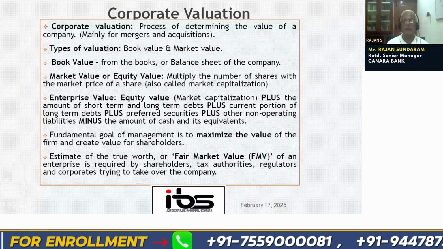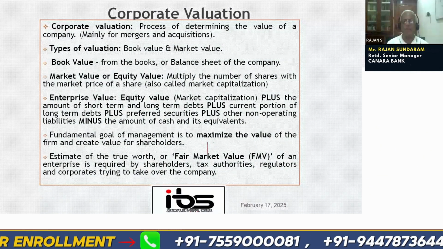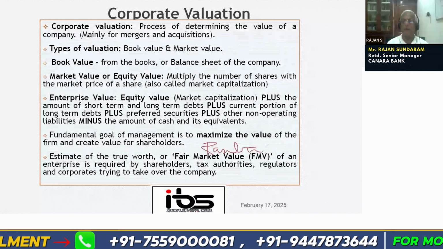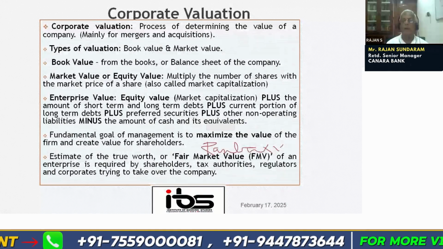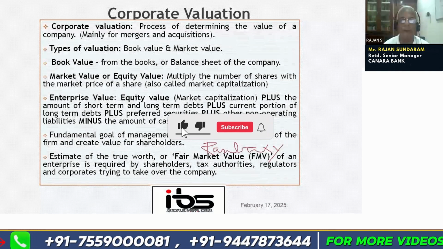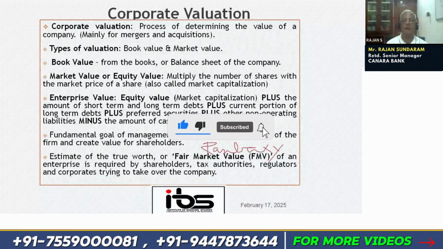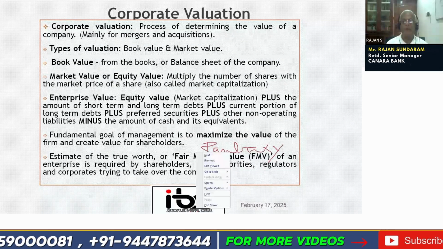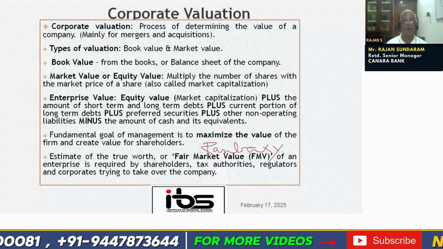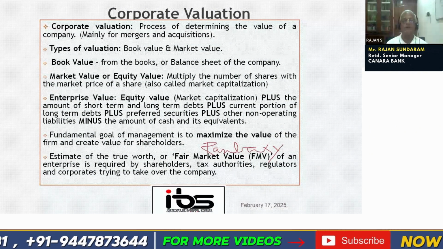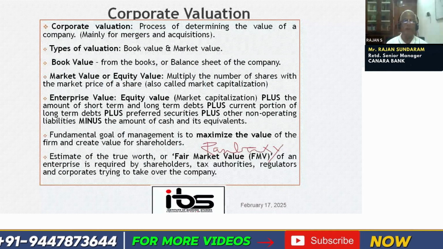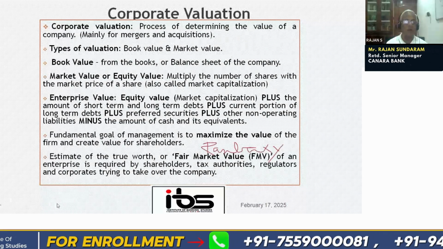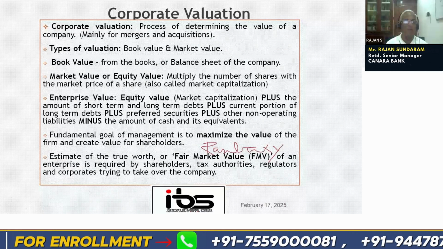So we know that there is a firm called Ranbaxy. I think all of you would have heard about this Ranbaxy, a pharma company. It was taken over by a Japanese company. Then after taking over, the Japanese company found that the Ranbaxy promoters actually hid something from them. So they felt that the value paid by them was in excess of the true worth of the company. So all these problems come later.